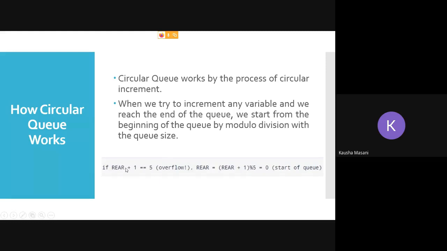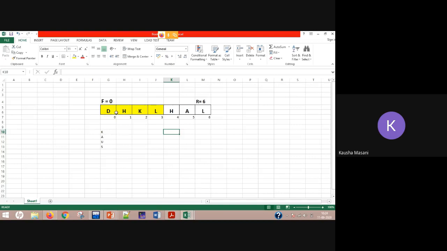When you are going for NQ and you are getting an overflow condition, then you are going to reset. But you are also going to check with your front. Front should have moved, so front should not be equal to 0. Your front also should have moved somewhere. Then only can you reset rear back to 0 and go for NQ. Alright.